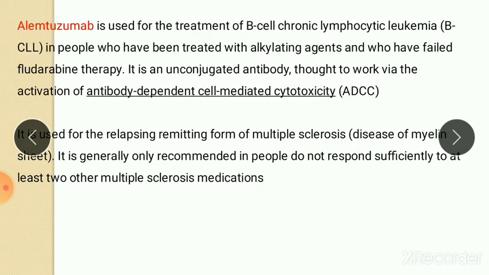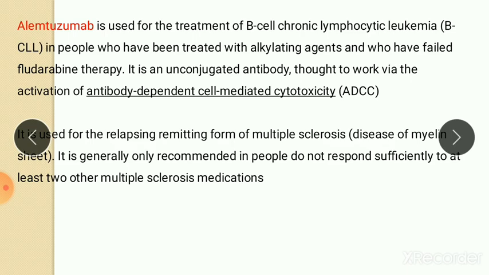Next, alemtuzumab. It is used for treatment of B-cell chronic lymphocytic leukemia in people who have been treated with alkylating agent and who have failed fludarabine therapy. So this is mainly used for patients who already used an alkylating agent and fludarabine as anti-cancer agents. It is an unconjugated antibody that works via the activation of antibody dependent cell mediated cytotoxicity.